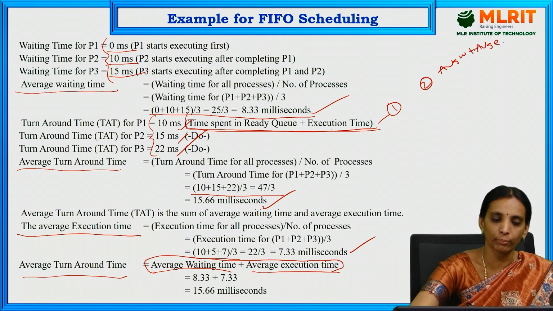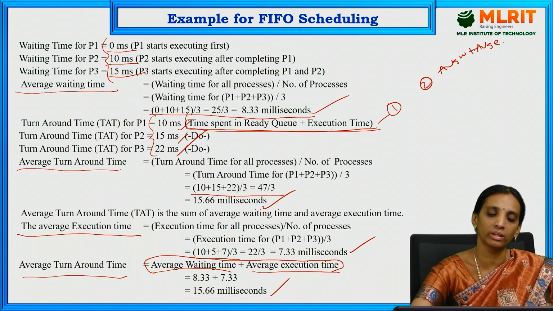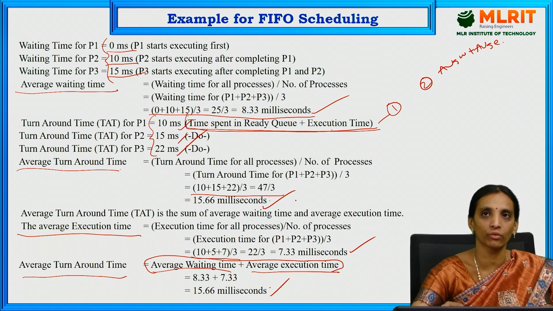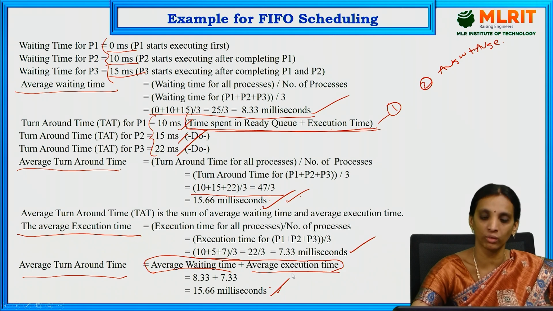If both are the same, it means that in a non-preemptive scheduling algorithm we will get both the same, because we need to wait until the completion of each process before entering the second process. Therefore, we will get the same time period in both cases. So this is the first in first out scheduling algorithm.